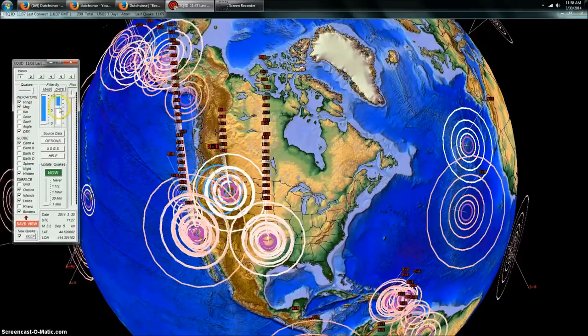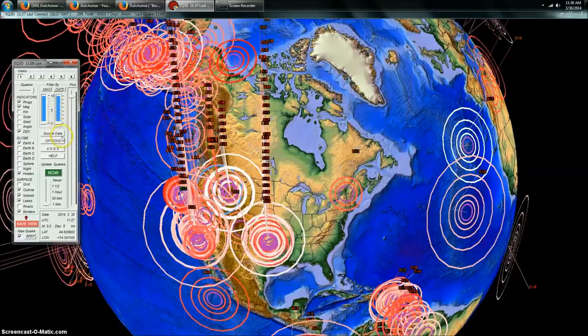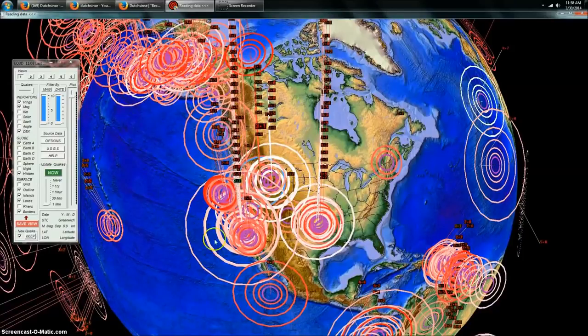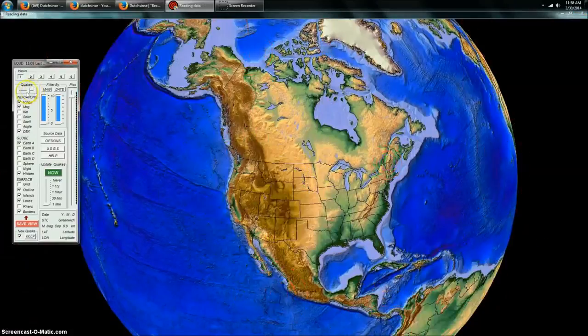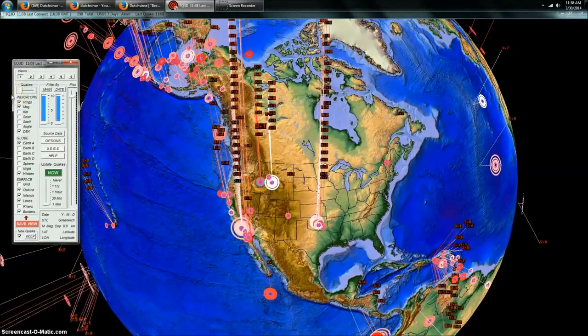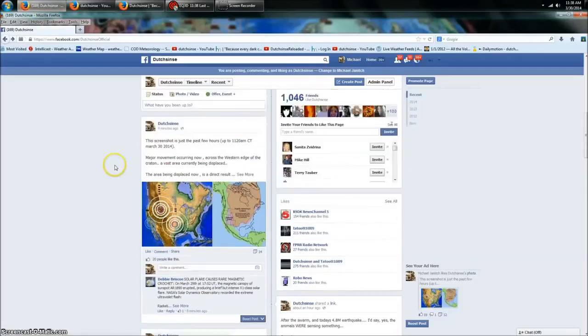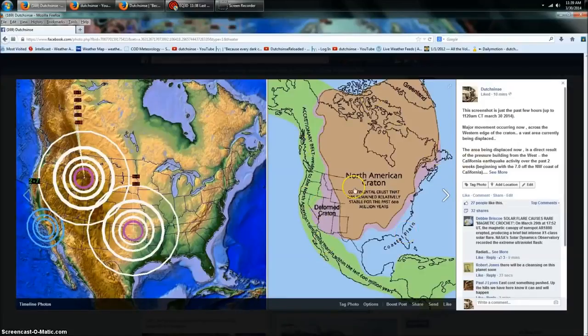I'm going to go ahead and show you also the earthquakes now over the last 7 days in the same region. Again, you can see the multiple earthquakes here in Southern California. Maybe I should turn these down so you can see them a little better. You can see the multiple events where they are occurring. They're occurring along the edge of the North American craton. And I've put this diagram out here on my Facebook page. So this is the diagram for the North American craton. And you can see the edge here.